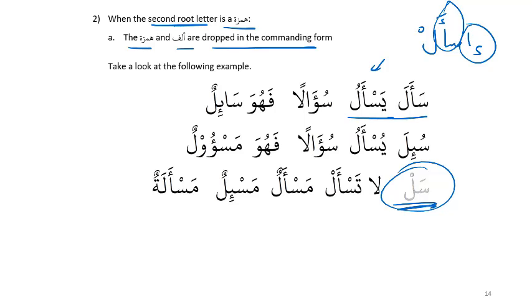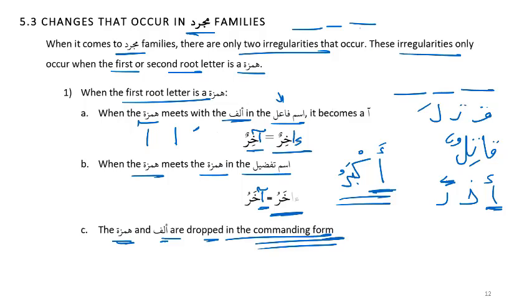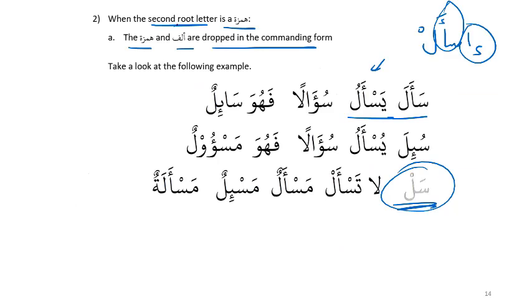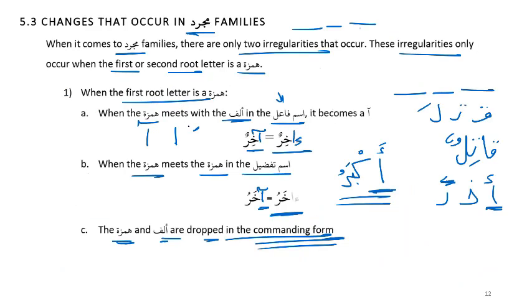As a quick recap, for Mujarrad there are two situations: either the first root letter is Hamza or the second root letter is Hamza. If the first root letter is Hamza, we have three straightforward situations. One is Ismul Fa'il, like Qatilun, where we create an Alif Madda. Another is Ism Tafzil, like Akbaru, where the first root letter Hamza becomes Akharu.